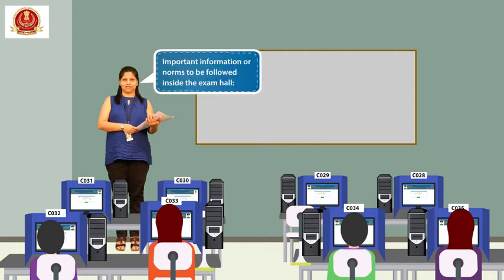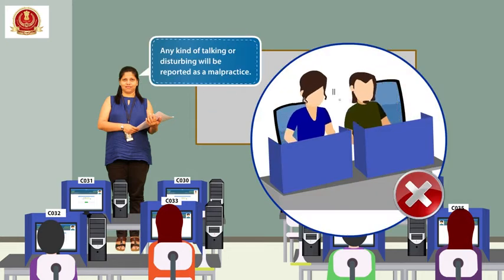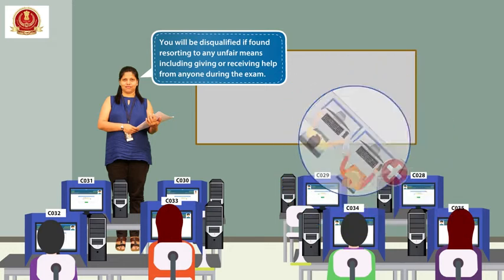Important information or norms to be followed inside the exam hall. Any kind of talking or disturbing will be reported as a malpractice. You will be disqualified if found resorting to any unfair means, including giving or receiving help from anyone during the exam.